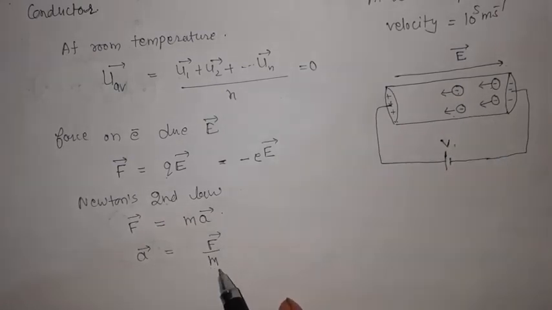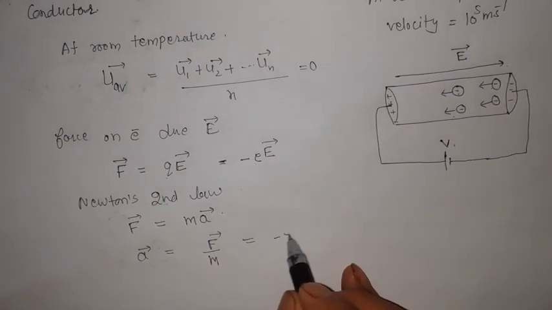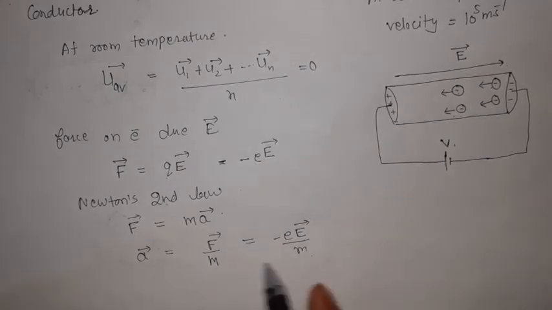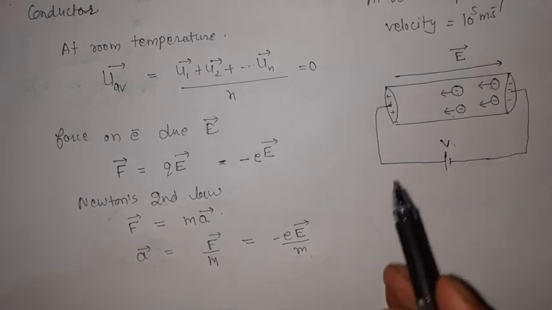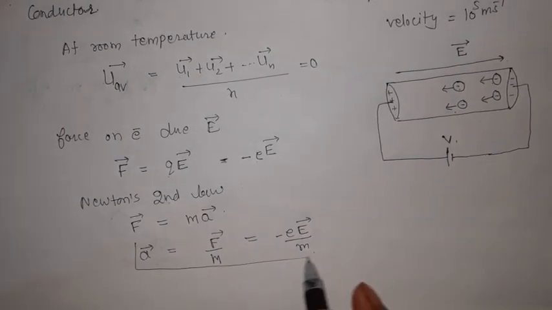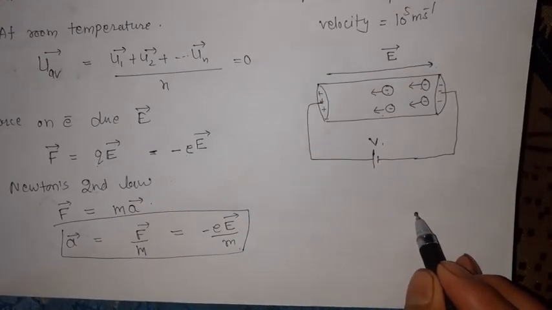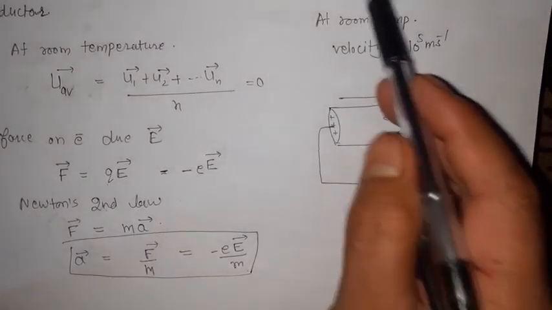This is the acceleration each electron is having. Now we must remember this thing, students: as this is the electron, initially how much was its speed?